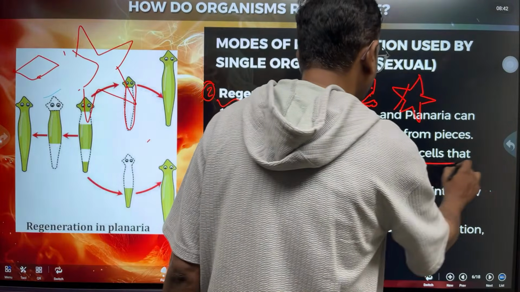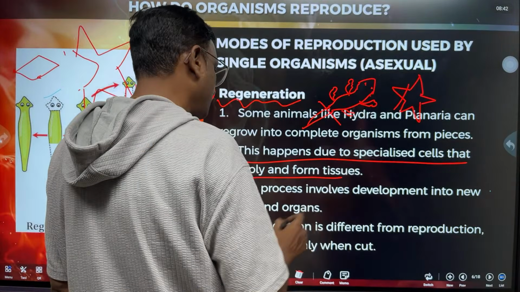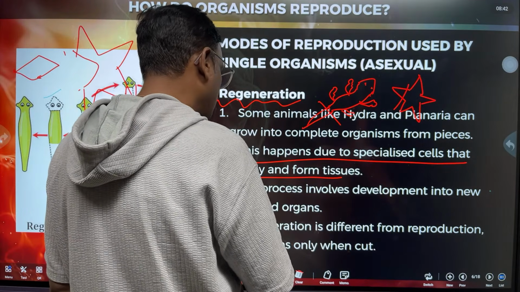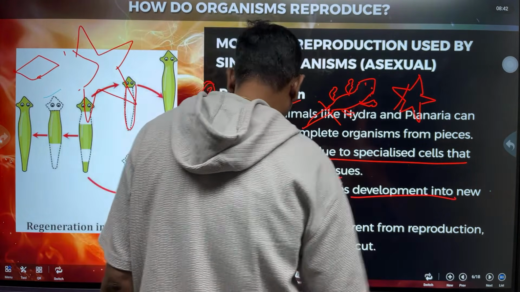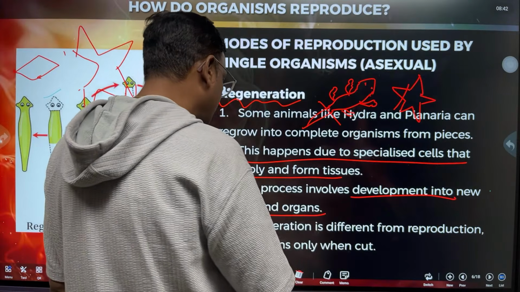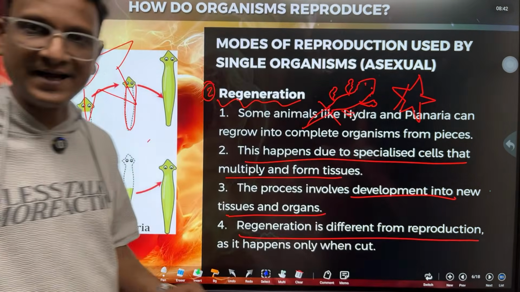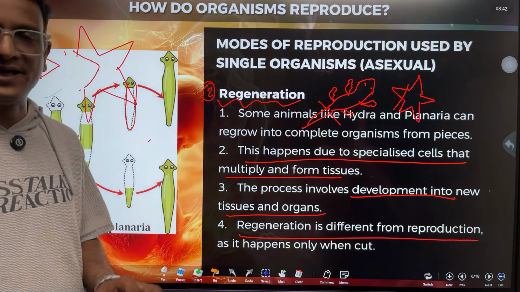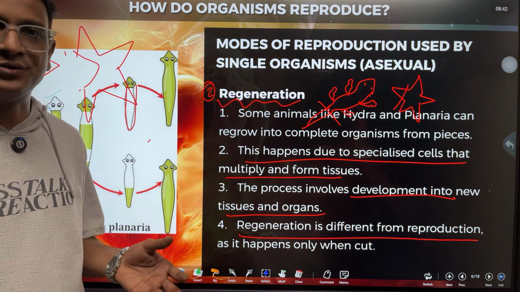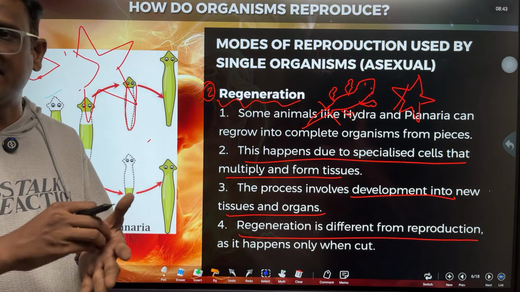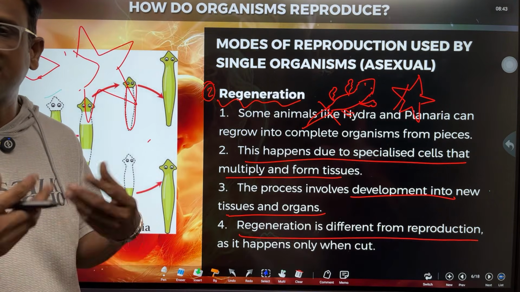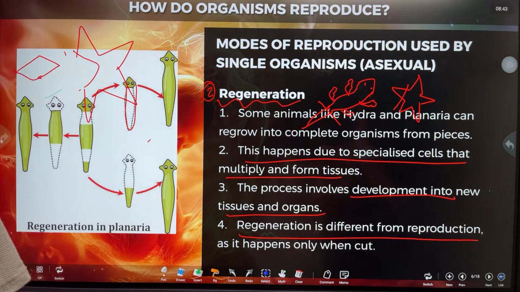This happens because specialized cells multiply and form tissues. The process involves development of new tissues and organs. Regeneration is different from reproduction. It happens only when there is a cut. Naturally it will not happen, only accidentally when a small part is lost.